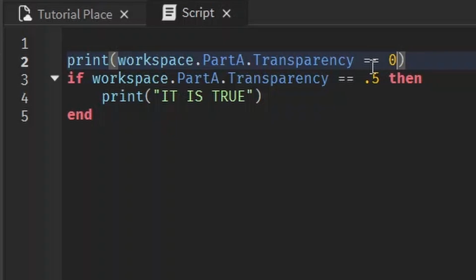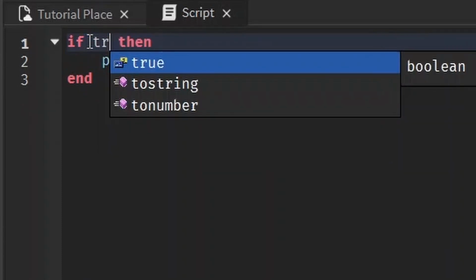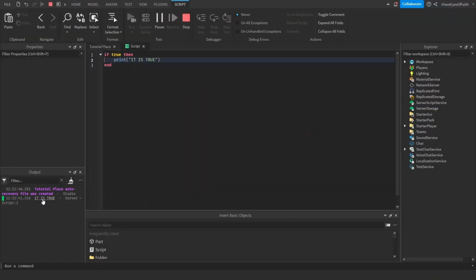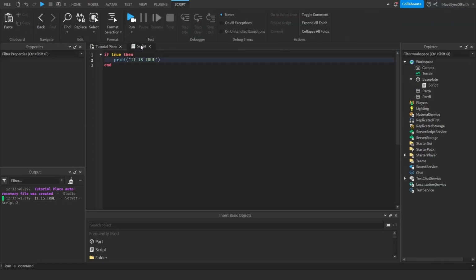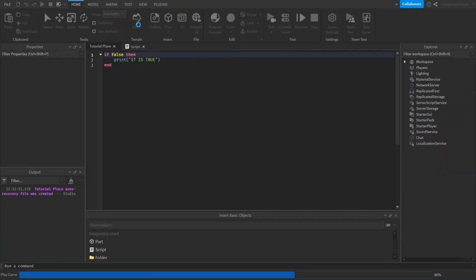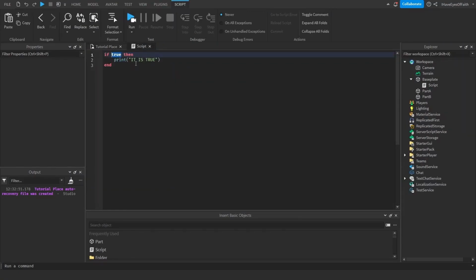Anything that boils down to a Boolean can be used as a condition. In fact, we could even just write true here because that is a Boolean. Anything that boils down to a Boolean will work. If true, then anything that boils down to true will cause the code to run, even if it's just true. And anything that boils down to false will not run, even if it's just the word false. But that's kind of useless since true is always true and false is always false, so there's no need to check anything.